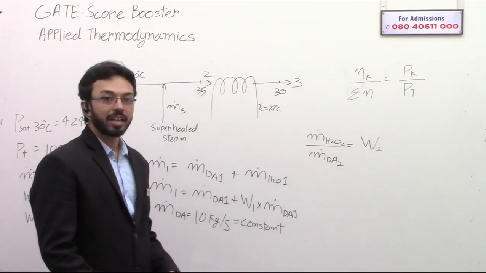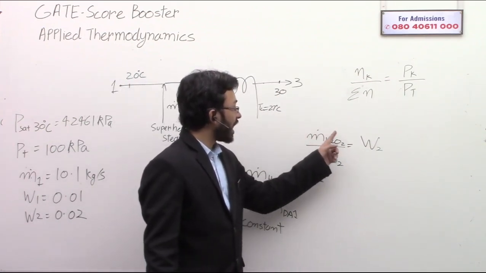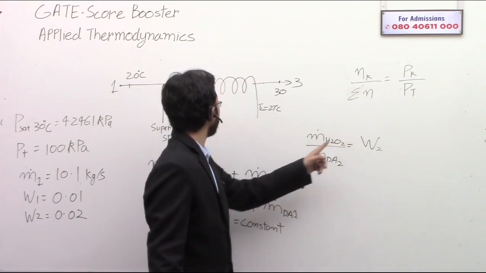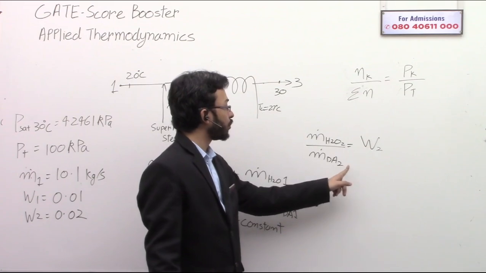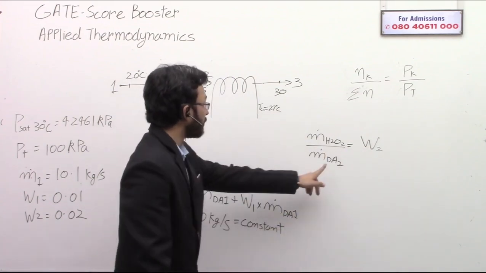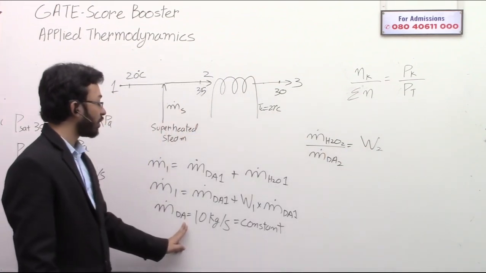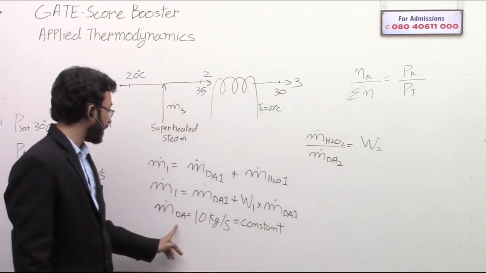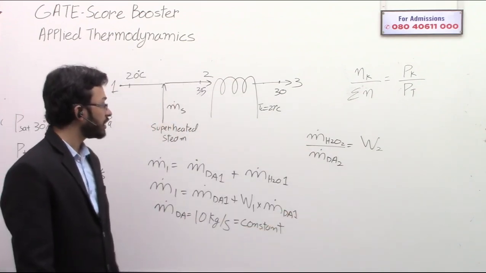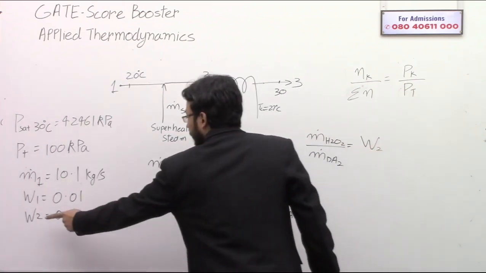Can I write this? The mass of dry air at 2 is the same as m dot dA. That is not going to change. W2 is known.